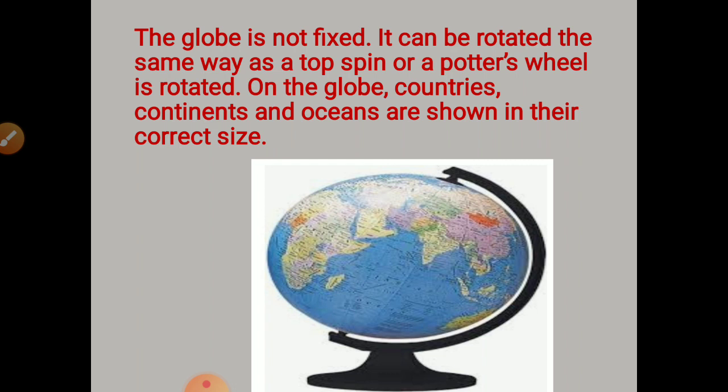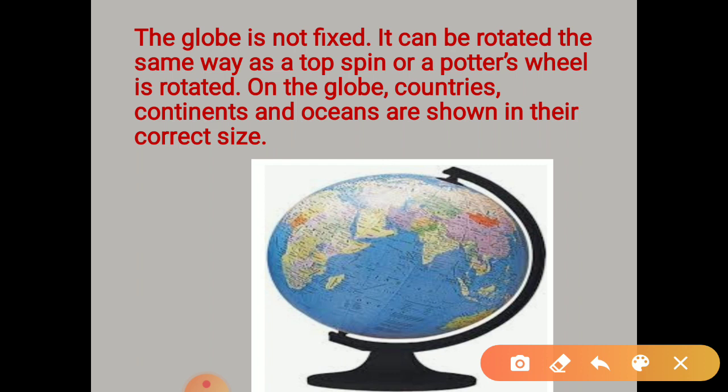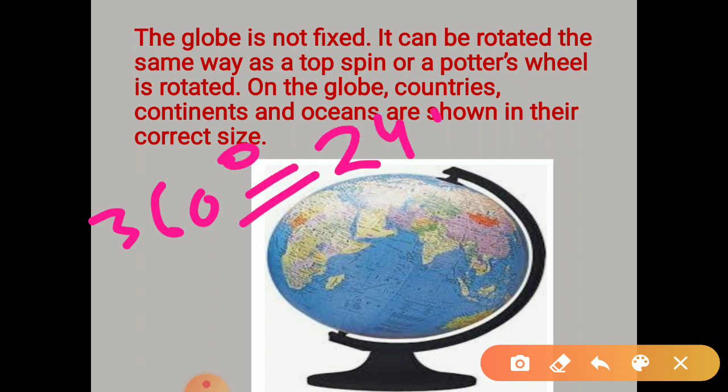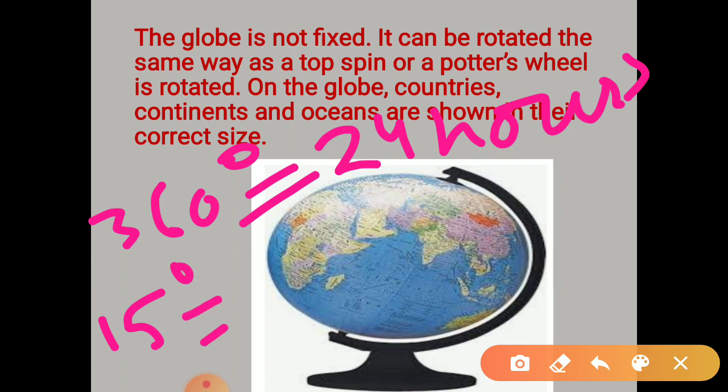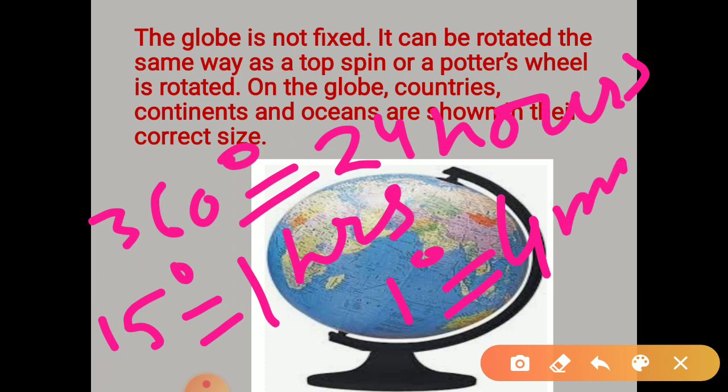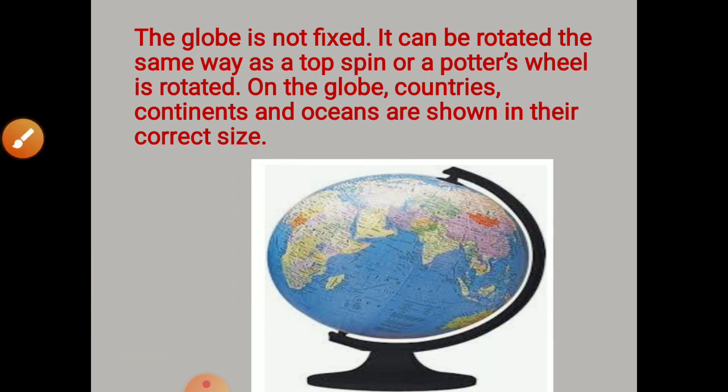What we can say is that 360 degrees is 24 hours, and 15 degrees equals 1 hour. And 1 degree equals how many minutes? 4 minutes. This is what we can say about the Earth. Scientists study the Earth in this way. Now let's move forward.